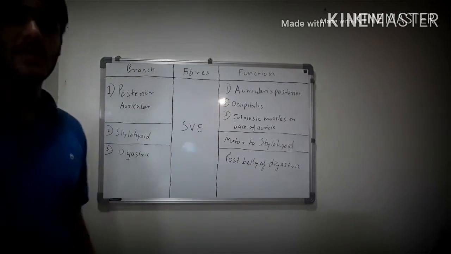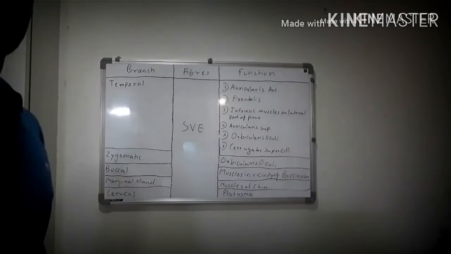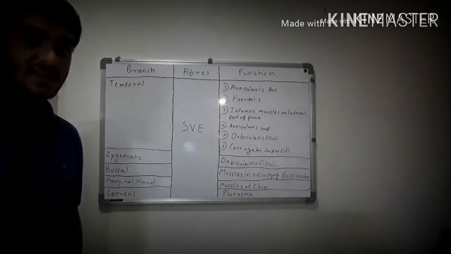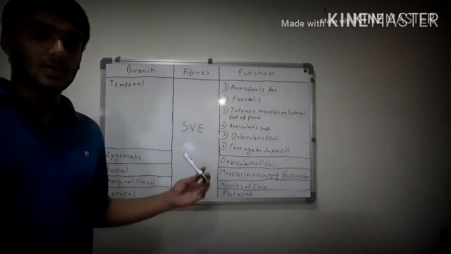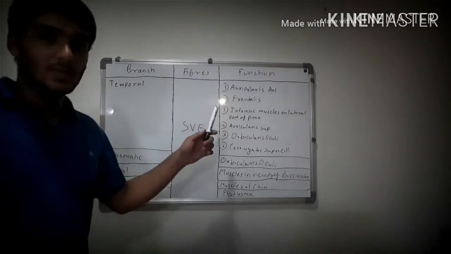Then the stylohyoid branch is motor to the stylohyoid muscle, and the digastric branch is motor to the posterior belly of digastric. Now, talking about the branches through the substance of the parotid gland, all these branches carry special visceral efferent fibers. Firstly, talking about the temporal branch, it supplies the